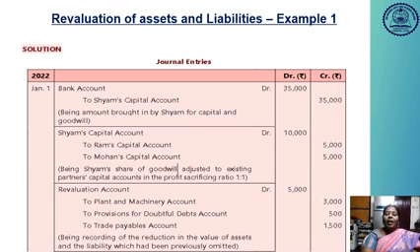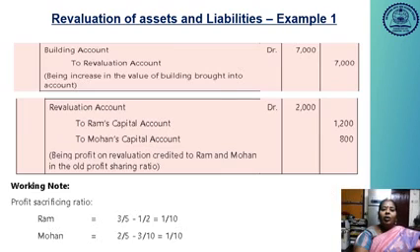Then we have to revalue our assets and liabilities. Actually the reduction in the value of an asset is 3,000. And also we have to create the provision for doubtful debts. It is a loss for the business concern, so it also reduces the value. Then trade payables will be increased by 1,500. So these are all the loss items. You have to debit the revaluation account, to plant and machinery account 3,000, to provision for doubtful debts account 500, to trade payables account 1,500. So totally 3,000 rupees you are going to record.